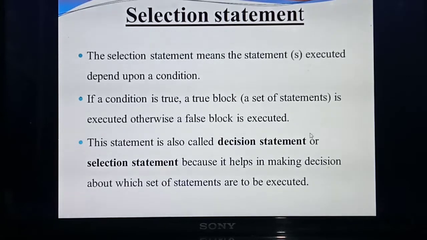Understood what I mean by selection statement? Selection statement means a particular number of statements need to execute based on the condition. You are giving two types of conditions: true or false. First it will check the condition. If the condition is true, the true statements execute. If the condition is false, the false statements execute. So we call this a selection statement. The other name of selection statement is decision statement, because based on the decision it will execute a particular number of lines. Understood? Okay.